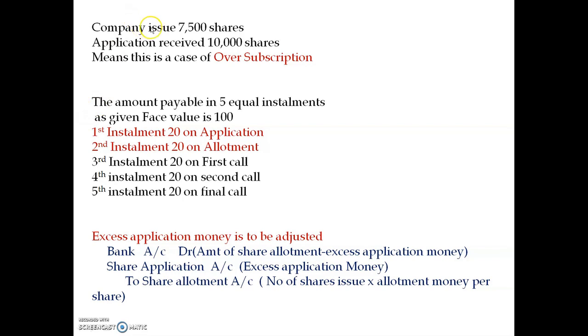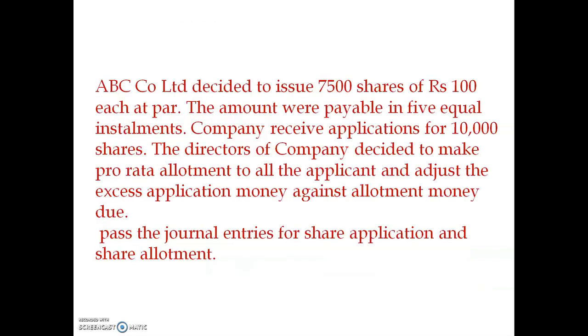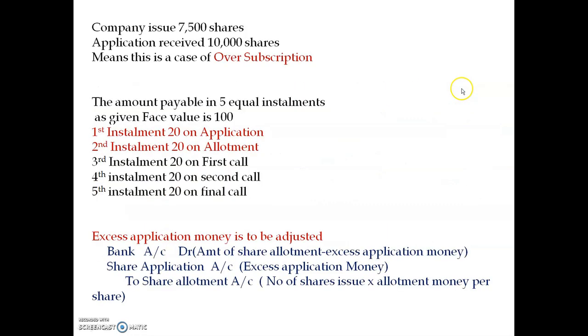The company issued 7,500 shares and applications were received for 10,000 shares, which is a case of oversubscription. Next, the amount is payable in 5 equal installments, and as given, the face value is 100.